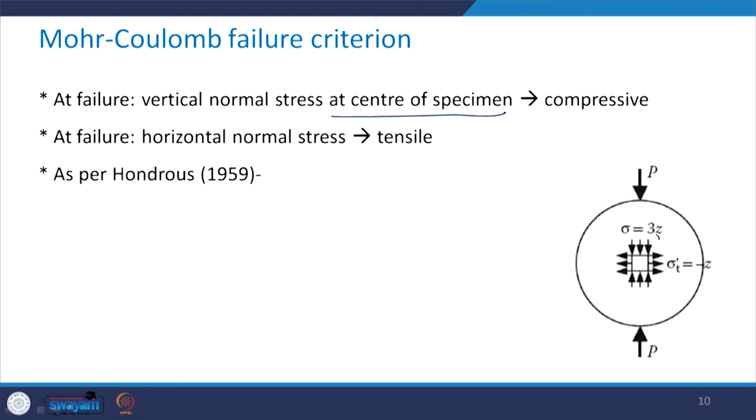Please take a look here. If we take an element at the center of the specimen, in the vertical direction you have the normal stress which is compressive in nature, and at the failure you will have the horizontal normal stress, that is this, which is tensile in nature.